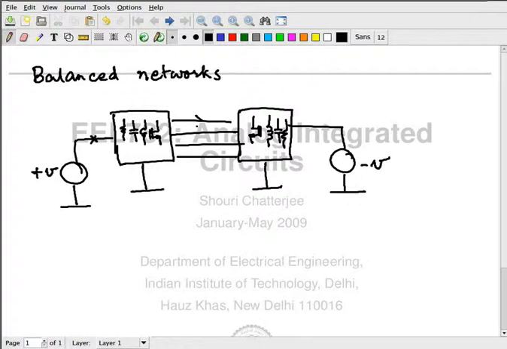It's a generic nonlinear block. If it is non-linear but time invariant, and time invariance is important, then I can describe the relationship between x and y as some kind of a polynomial.